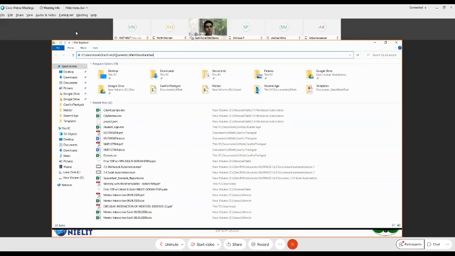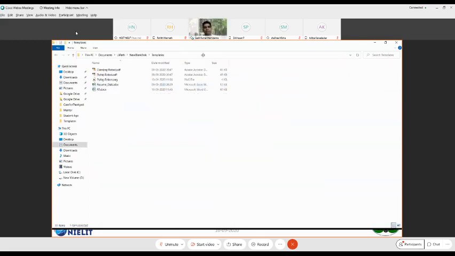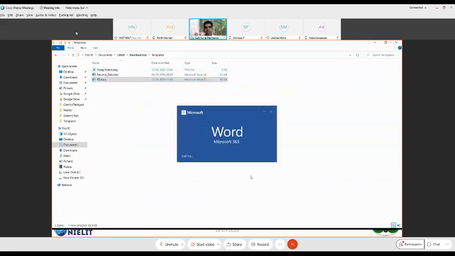Right. So what do I basically have here? Okay, this is what I tried yesterday night. So this is the template of the Word file which I have, and using this template we want to create resumes.